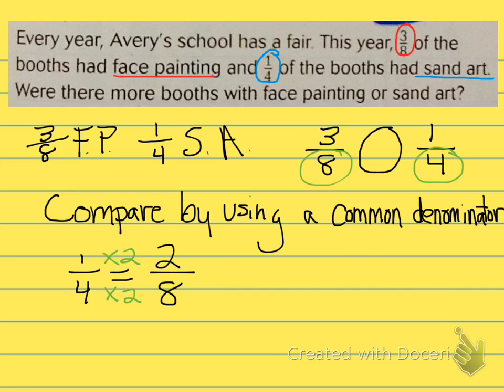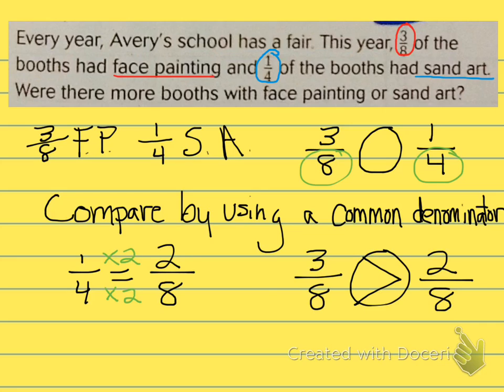So if we are comparing 3/8 to 2/8, it's pretty obvious that 3 out of 8 is greater than 2 out of 8. Therefore, 3/8 is greater than 1/4.